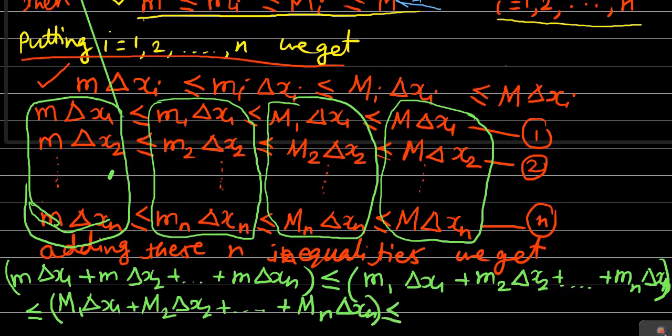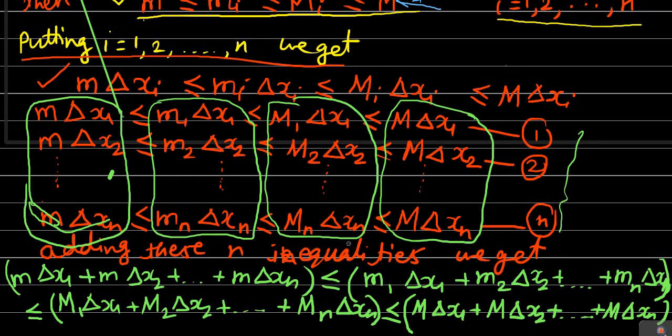Finally this is less than or equal to the last one: capital M into delta x1 plus capital M into delta x2, and so on up to capital M into delta xn. Adding these n inequalities, we get this relationship.